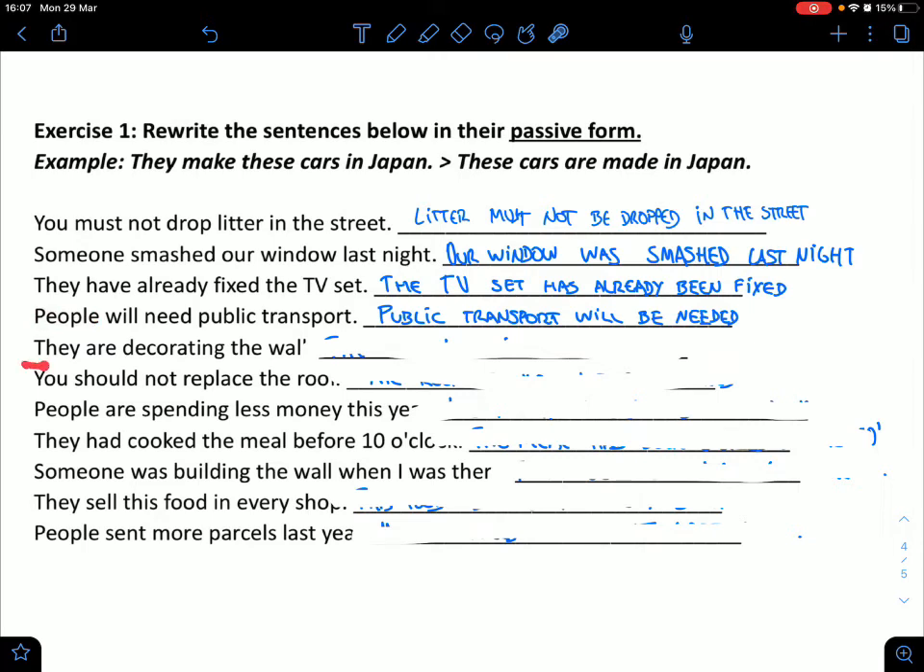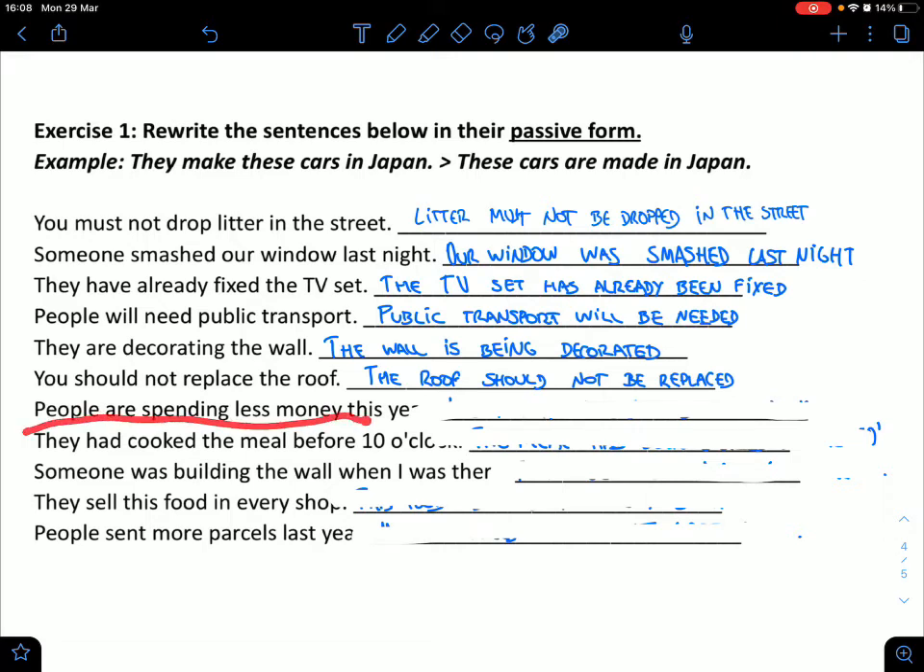Let's look at the other one. They are decorating the wall. They don't matter here in this case. So once again, emphasis on the action they're performing, not on who did it. So the wall is being decorated. We go to the next one. You should not replace the roof. You don't matter in this sentence. So it turns into the roof should not be replaced, because you don't want to replace, you can't replace the roof, so it should not be replaced. So the roof should not be replaced.